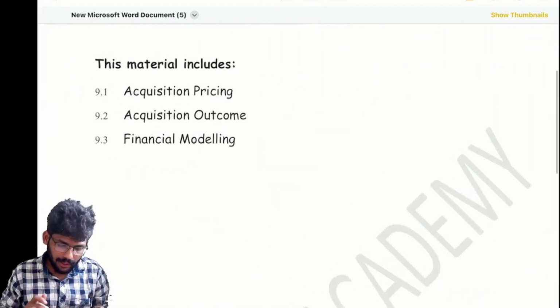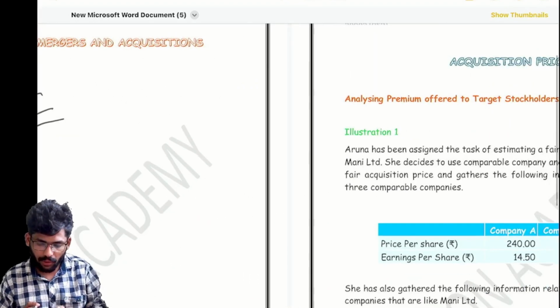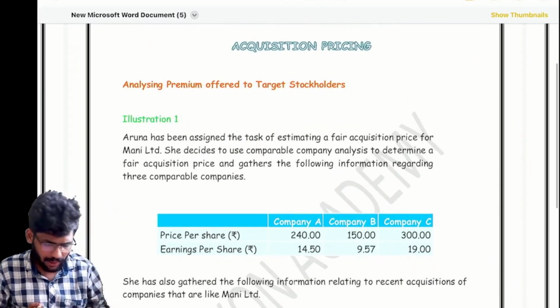These are the three topics: acquisition pricing, acquisition outcome, and financial modeling. We are going to close this topic just today only. Don't worry.